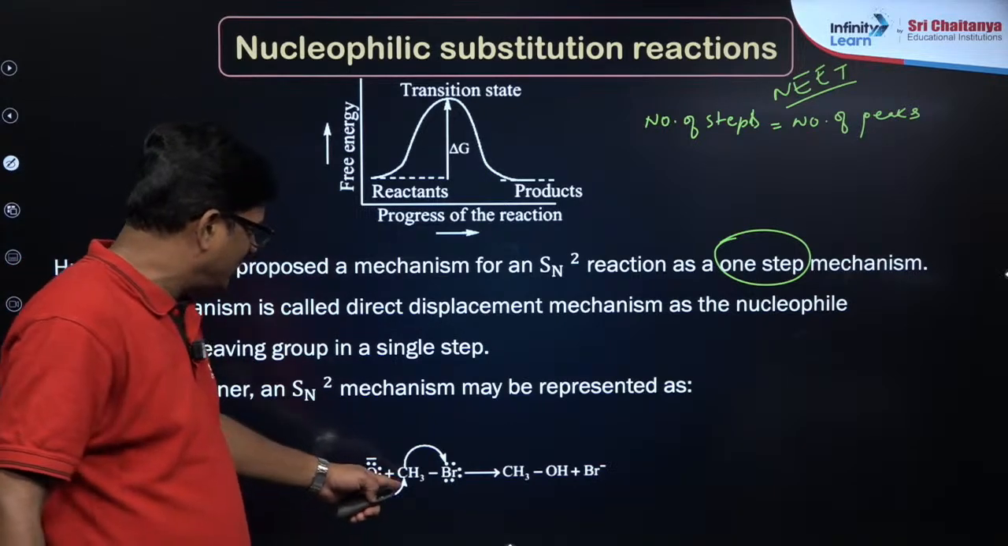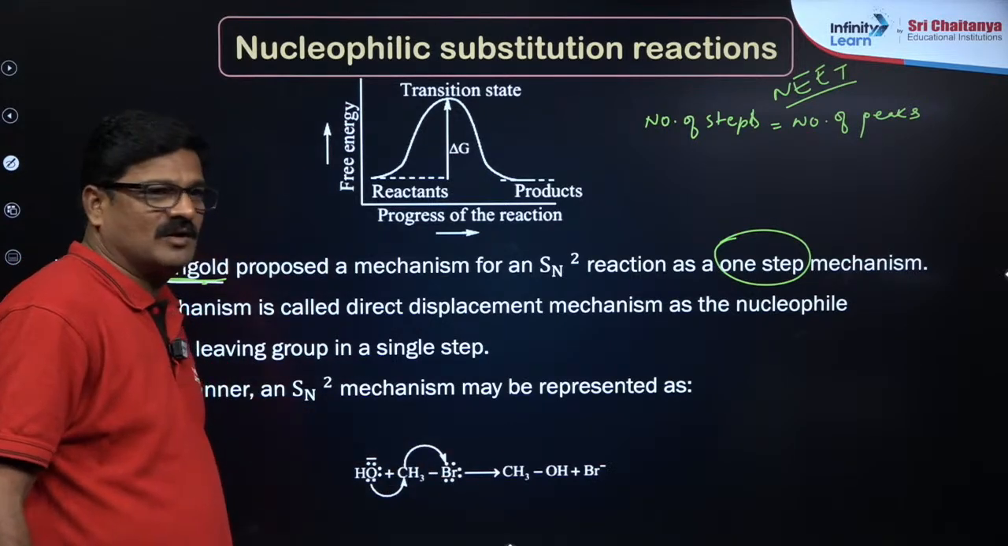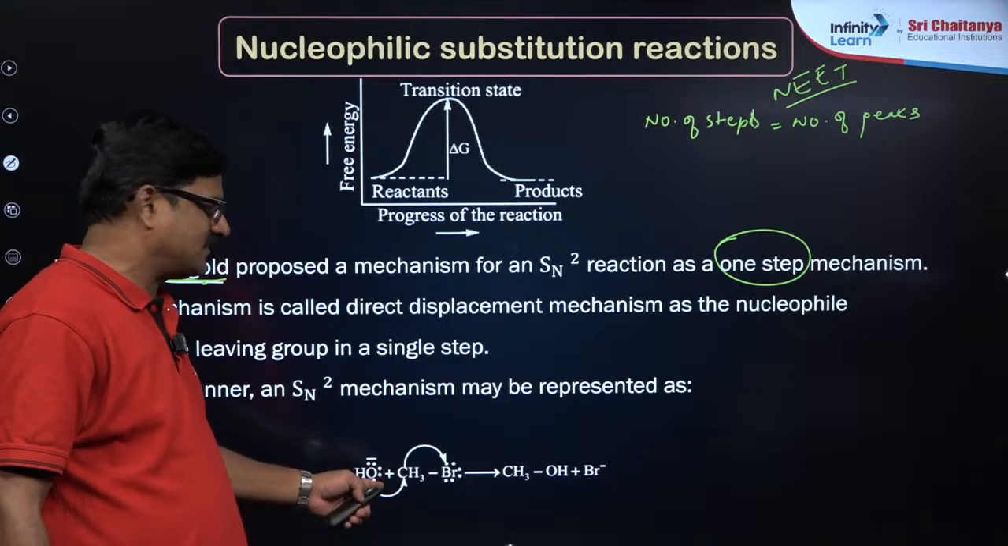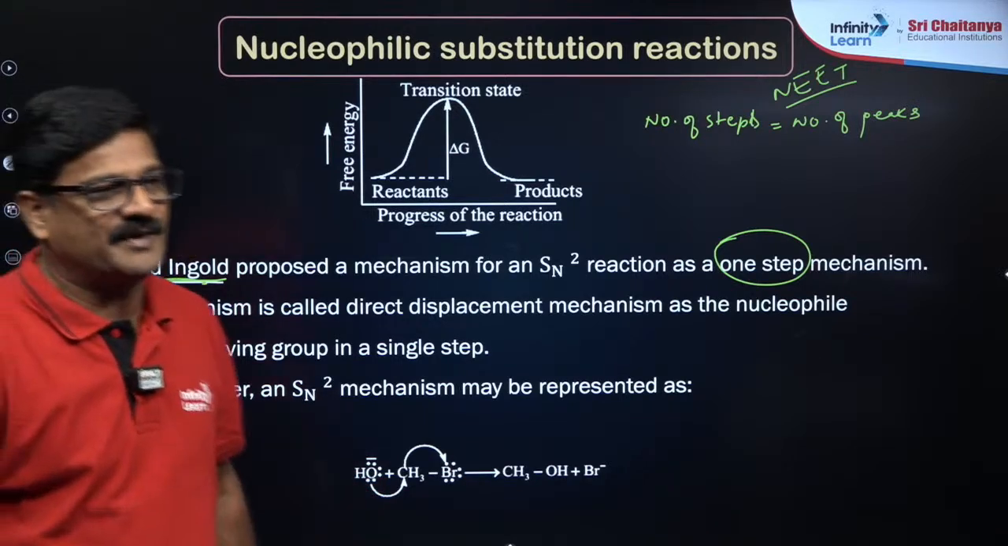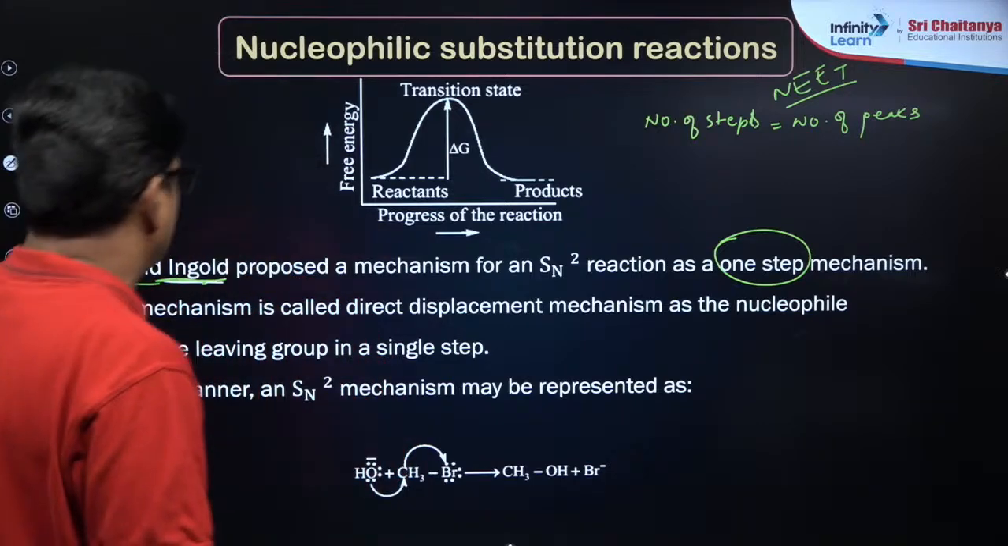So methyl bromide gives rise to methyl alcohol. This is one example. Any doubt, my dear students?